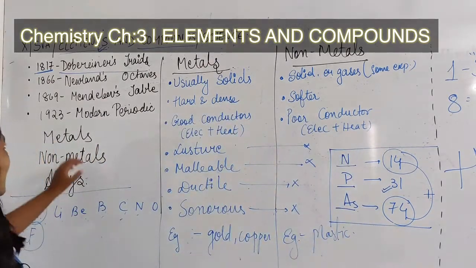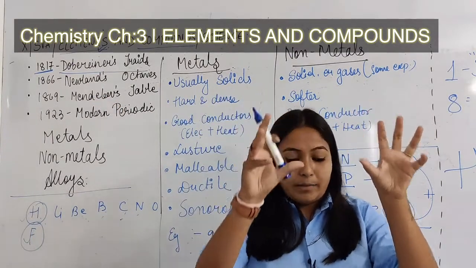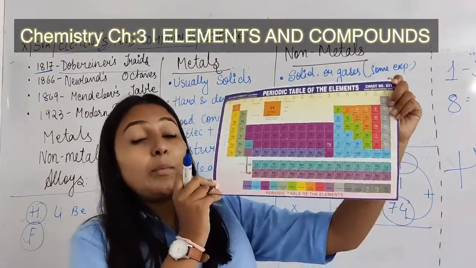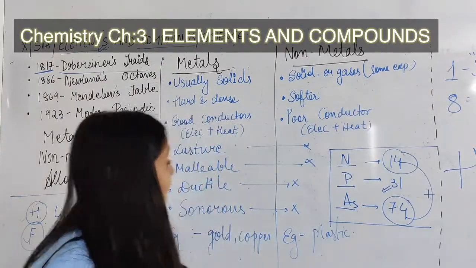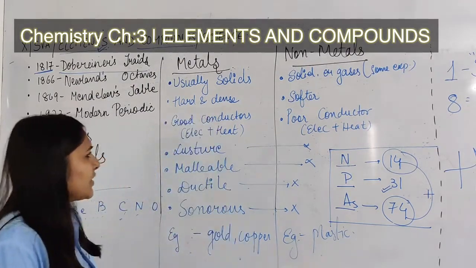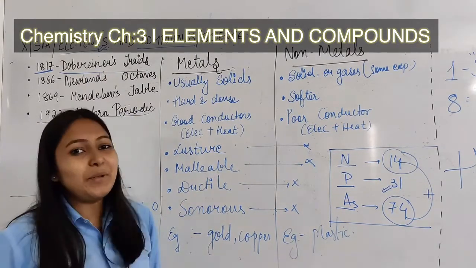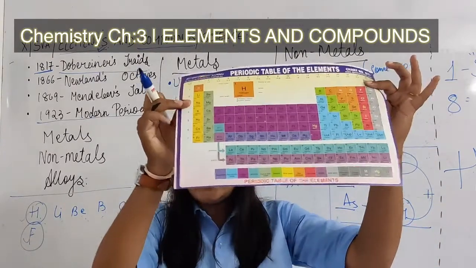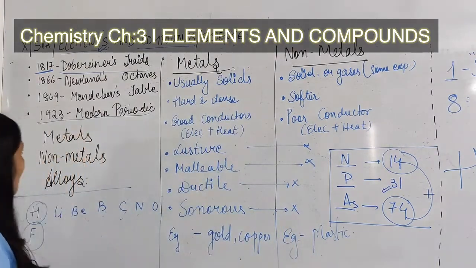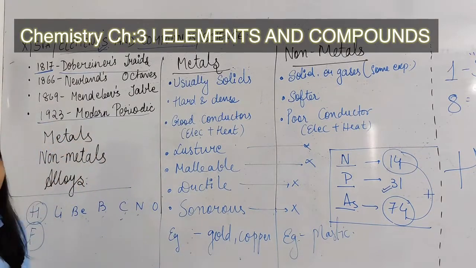Then there is Mendeleev's table. He also made it like this, but here the elements are placed on the basis of atomic number, whereas Mendeleev placed the elements on the basis of atomic mass. That also didn't work. Finally, the modern periodic table was launched, and till date we are using it. Due to these drawbacks, the modern periodic table was generated.